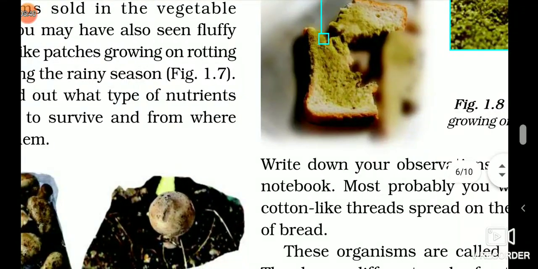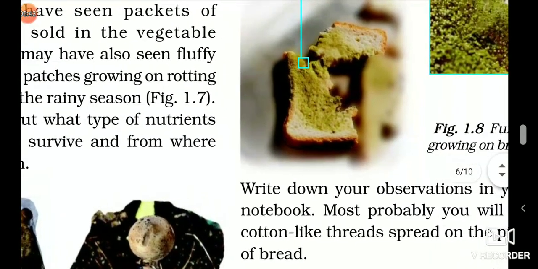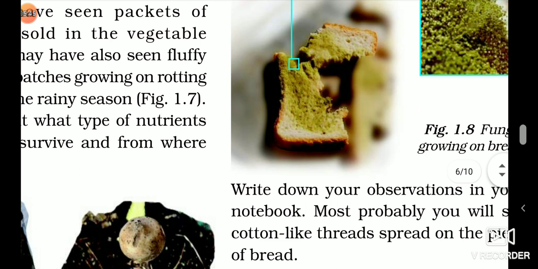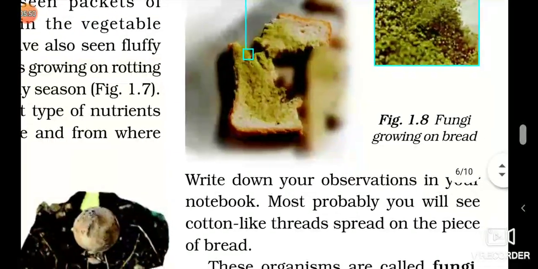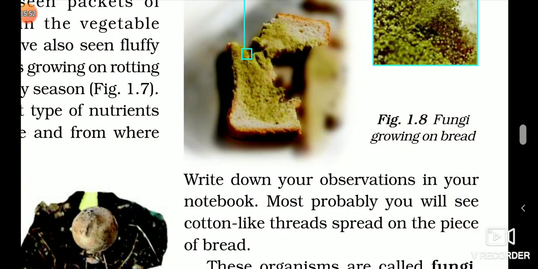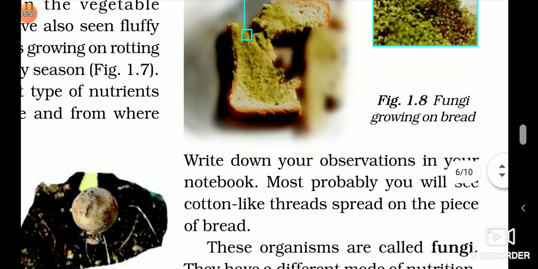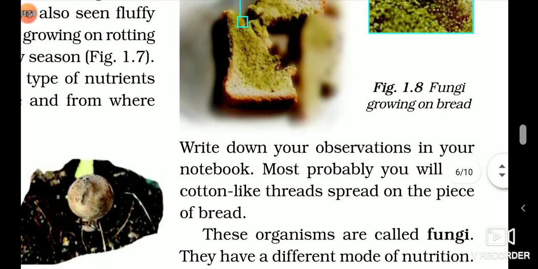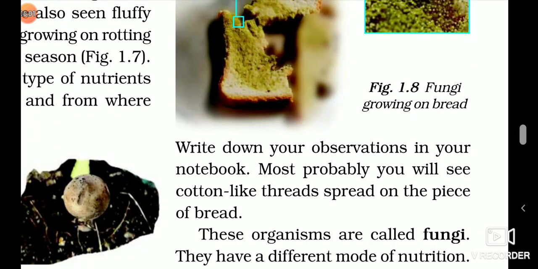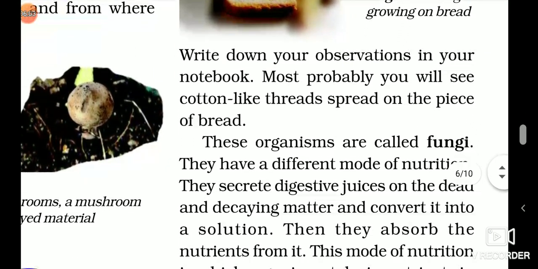Now what happens is, in this mode of nutrition, this dead and decaying bread is the nutrition for this fungi. Fungi is a cotton-like, thread-like structure, right? It gets its nutrition from this stale, that is decaying, bread. So it is called saprotrophic nutrition.